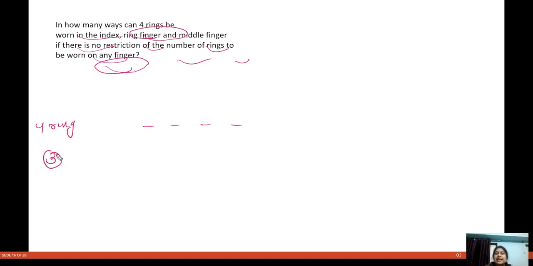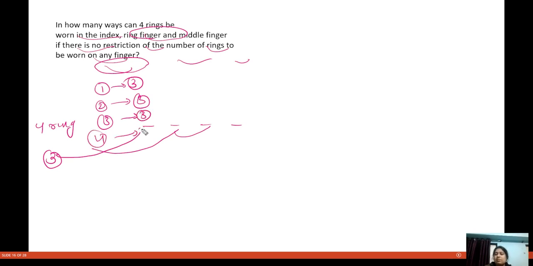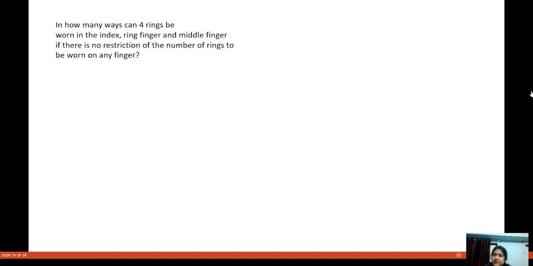And each ring can be put in how many places? Three places. You have one ring, you can put it in three places. You have another ring, you can put it in three places. Another ring, three places. The fourth ring, three places. So how many total ways are there? 3 to the power 4. This is how you do these kinds of questions. I hope this is becoming clear to you.